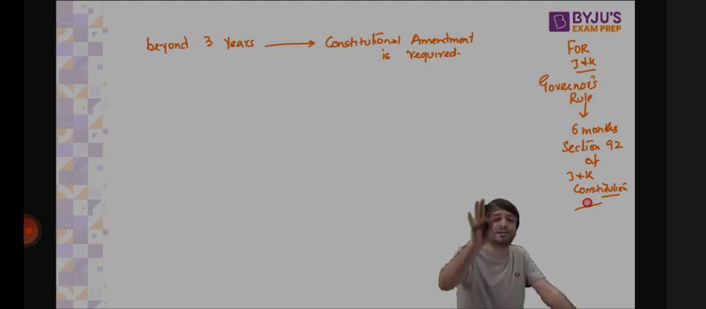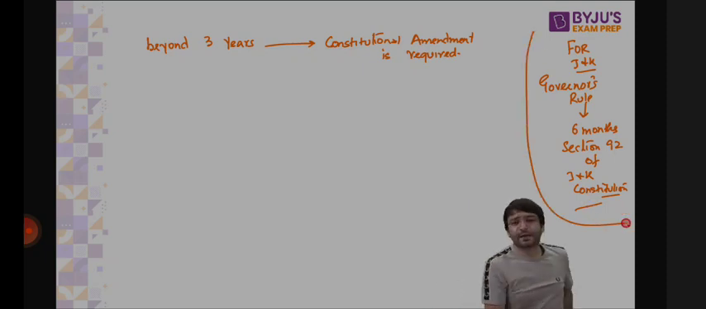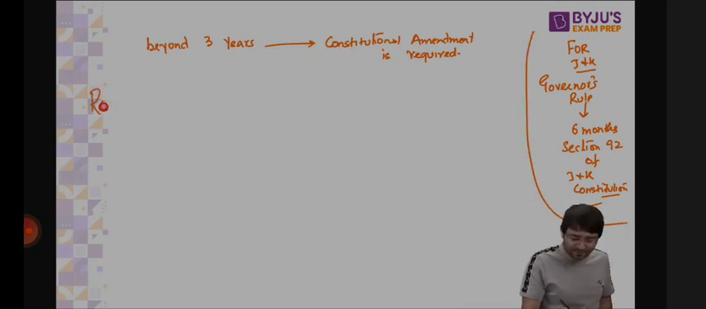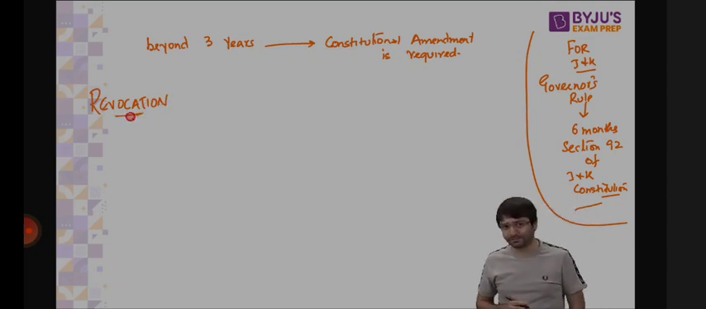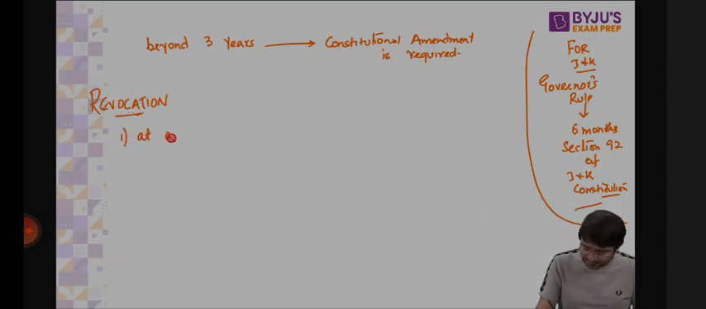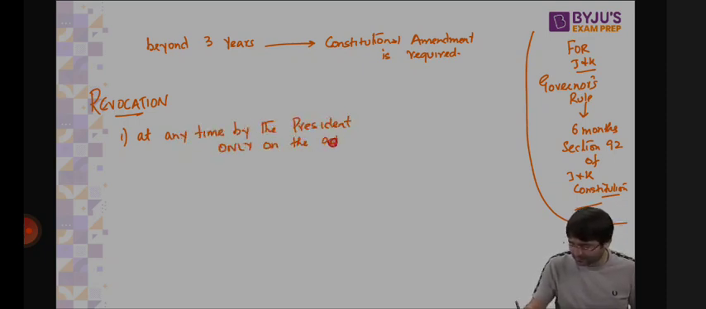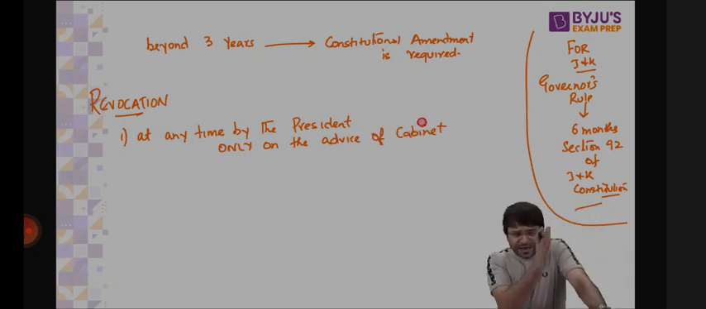But be that as it may, at any point in time, this president's rule can also be revoked. This is where your Lakshmi card needs to be corrected. It can be revoked at any time by the president only on the advice of cabinet. There's a table in the Lakshmi card book where national emergency and president's rule is compared. And under national emergency, it is said that national emergency can be revoked by the president only on the advice of the cabinet. But president's rule can be revoked by the president at any time. Not correct.